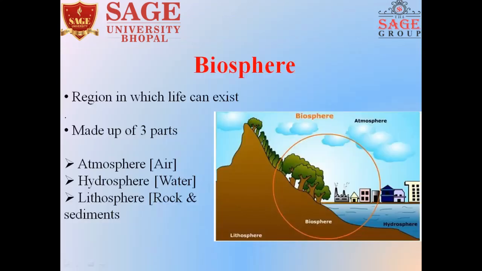Now, last, biosphere. The biosphere is the region in which life can exist. All human beings can live their life in the biosphere. So the biosphere is basically a sphere which is made up of three parts: atmosphere, hydrosphere, and lithosphere. This is all about the biosphere.